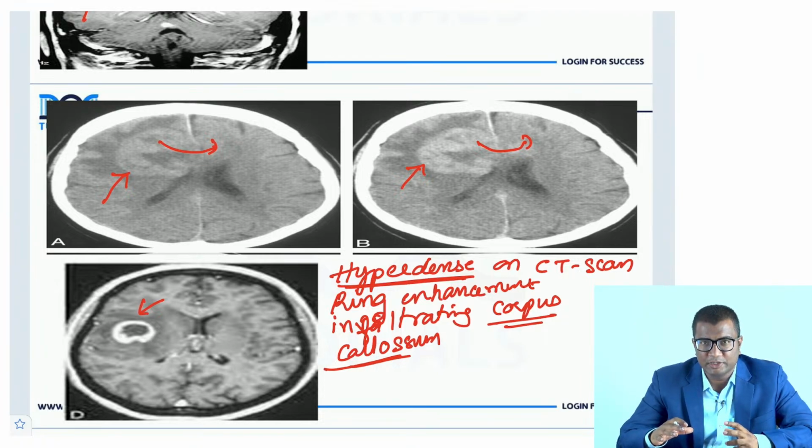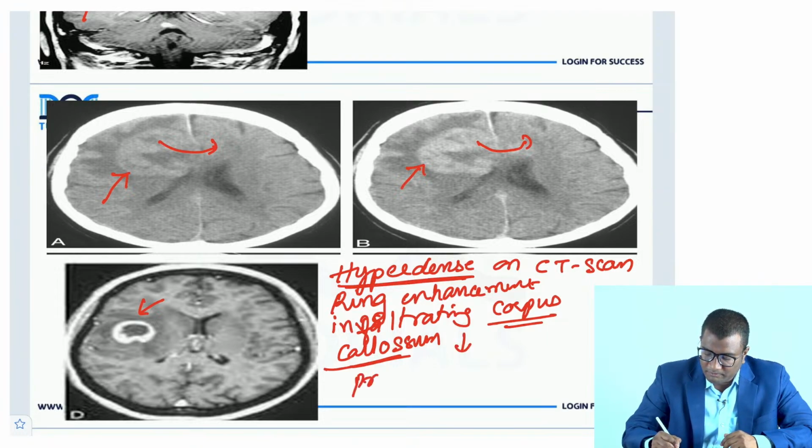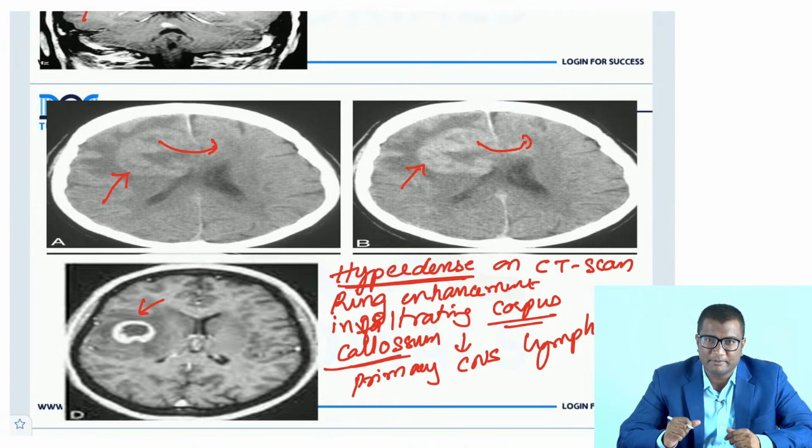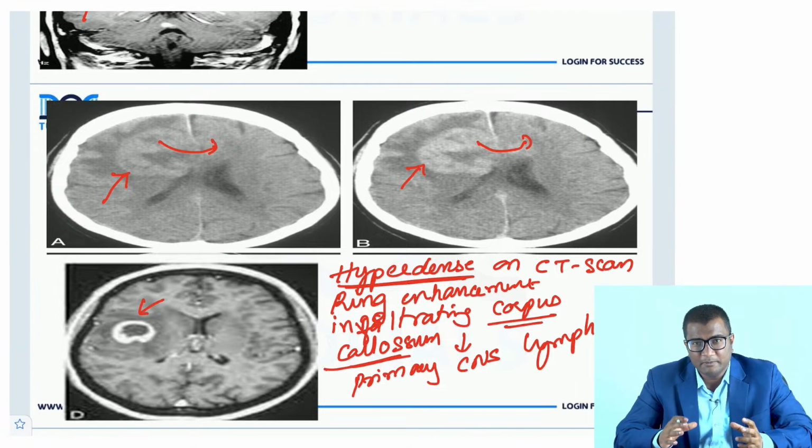And even you have this lesion, which is a primary CNS lymphoma, which can be seen in HIV patients, right? So AIDS patients can have this hyperdense lesion on CT scan, appearing like a ring enhancing lesion, more solitary, large lesion, more than 4 centimeters. The difference is, in toxoplasmosis they are small, multiple. These are usually solitary and larger, more than 4 centimeters. Both of them can be ring enhancing, and both occur in HIV AIDS patients. So it's important to understand these differences. This is primary CNS lymphoma.